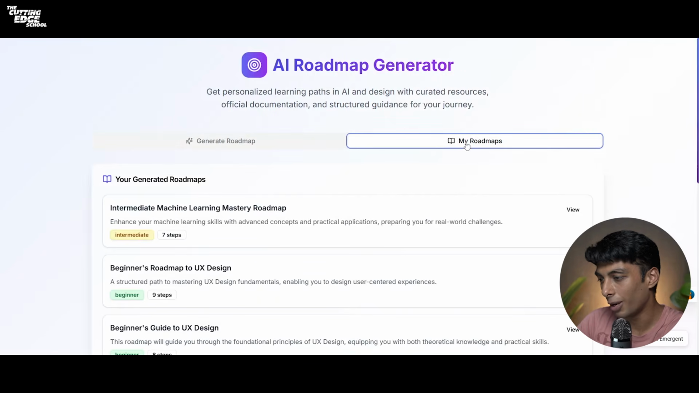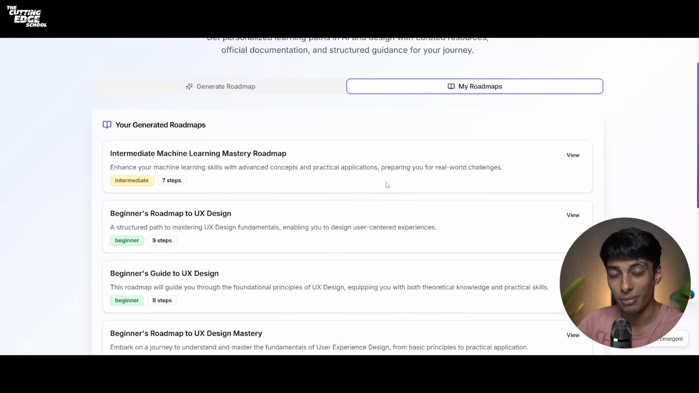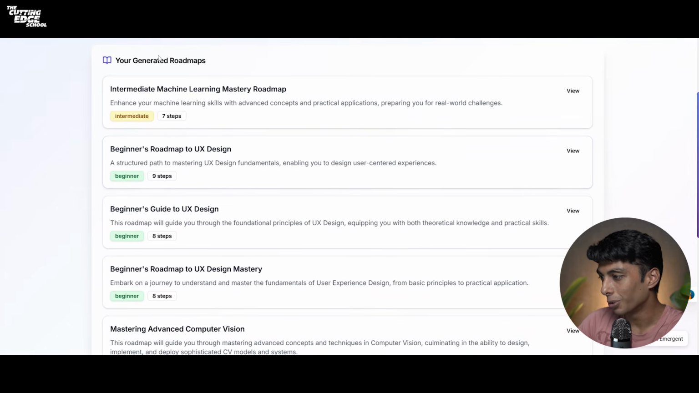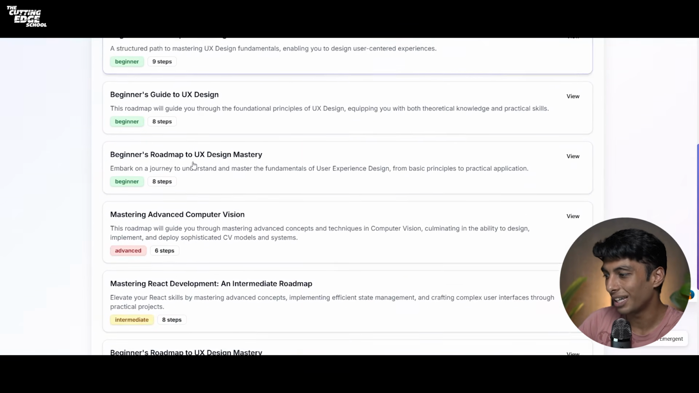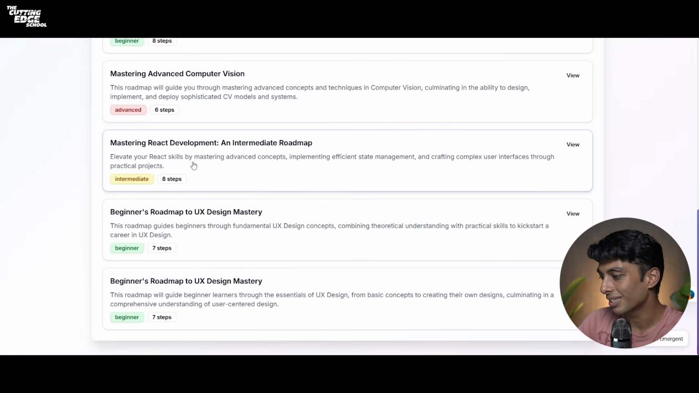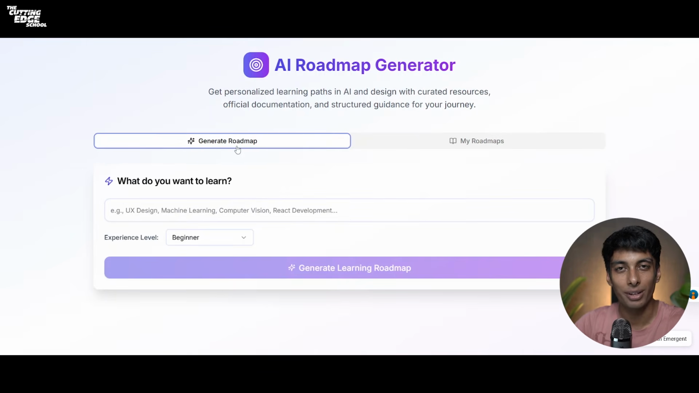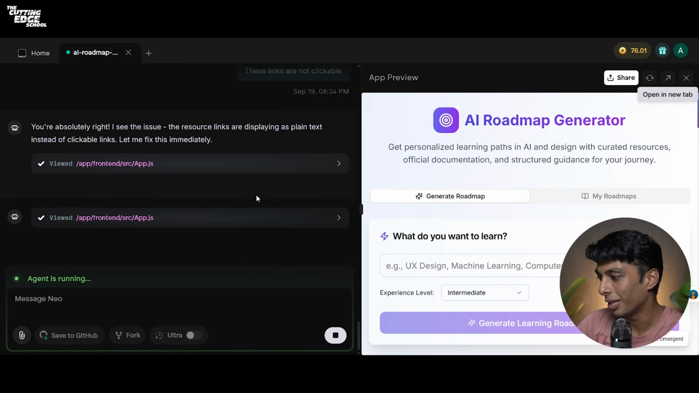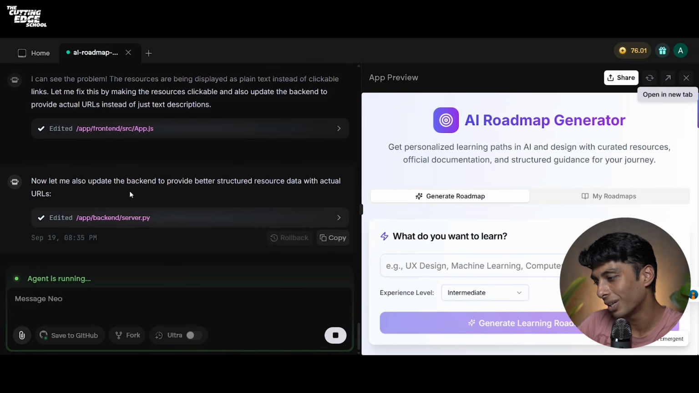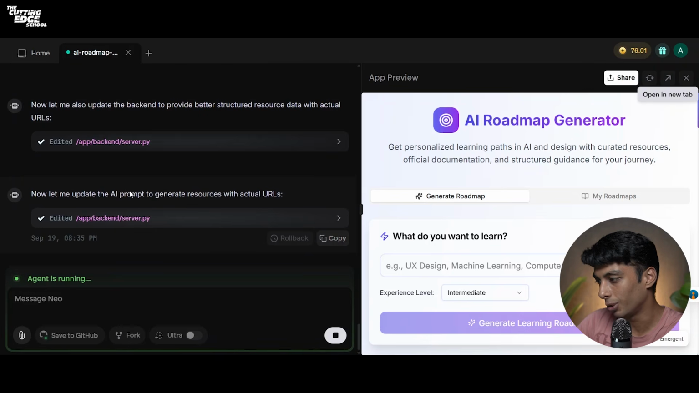You can also see my roadmaps. Oh, my roadmap is also working. You can see that all the roadmaps that I generated is shown here. How cool is that? You get a complete working application using Emergent. Going back to our Emergent dashboard, on the left side, you can see that the agent is working for you.